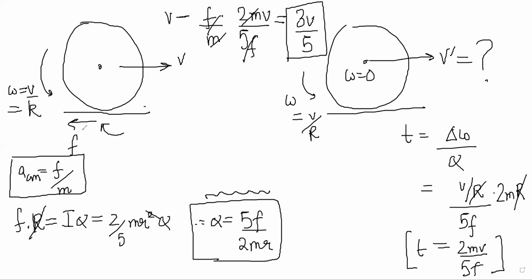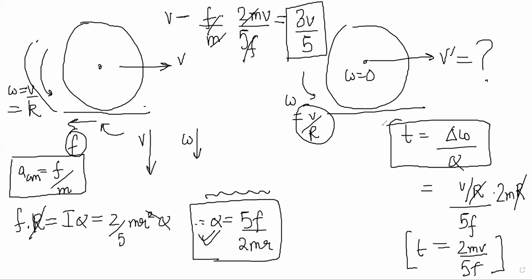It is getting decelerated by friction. Friction is reducing its V, and it is also reducing its omega, because it is supposed to go this side. So find the rate of reduction of omega, and omega is supposed to go down to 0. So you can find the time taken for omega to go down to 0. In that much time, velocity will change by how much? By this much.